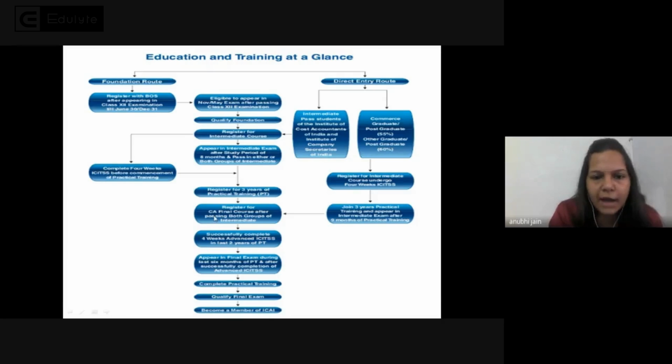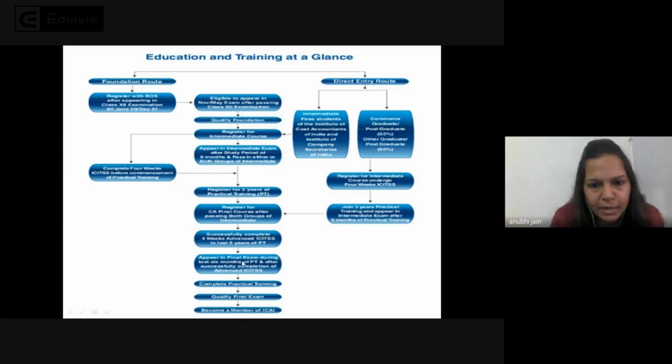After that, you have to complete another ICITSS training. It is basically an advanced training. At this level, this is also a 4 weeks training, but this is an advanced training. What you have learned in your previous training, this is an advanced version of it, and this is also a compulsory training that you will be taking from the CA Institute itself.